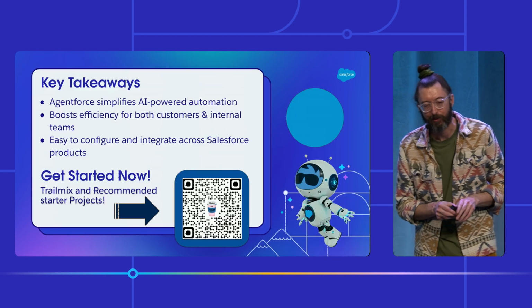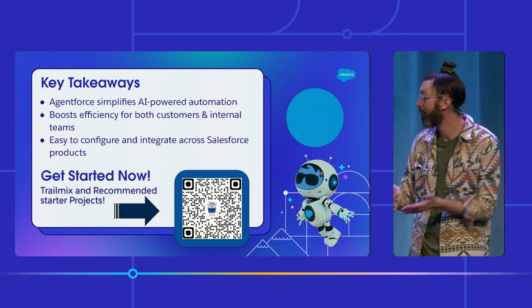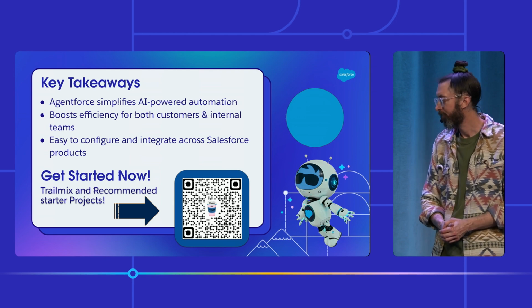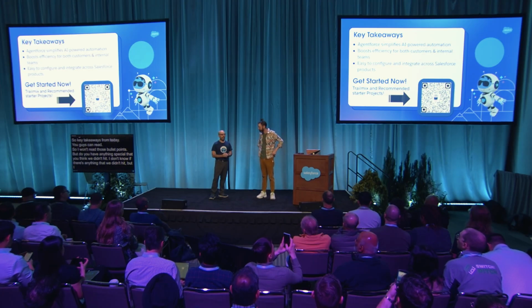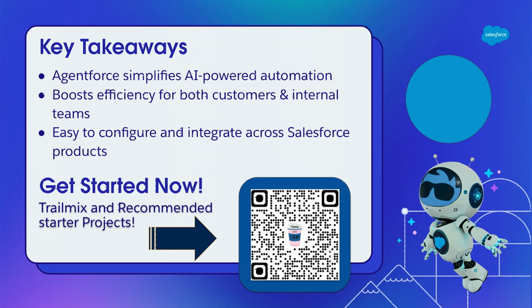All right, so key takeaways from today. You guys can read, so I won't read those bullet points, but do you have anything special that you think we didn't hit? I don't know if there's anything that we didn't hit, but I'd really like to stress the fact that agents are easy to build. If you haven't done it yet, there's going to be some places here at TDX where you can go and build your first agent. You walk through the steps, and it goes very quickly. Afterwards, you're going to probably be like, I have no idea what I just did. So what I really recommend is coming up with a use case that's meaningful to you and building an agent for that.